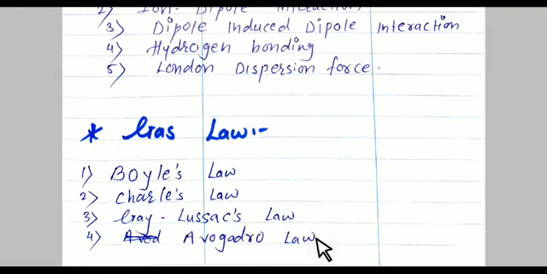Equal volumes of all gases at the same temperature and pressure contain an equal number of molecules. In this, volume is directly proportional to number of moles. Means V is directly proportional to n, the number of moles or number of molecules.